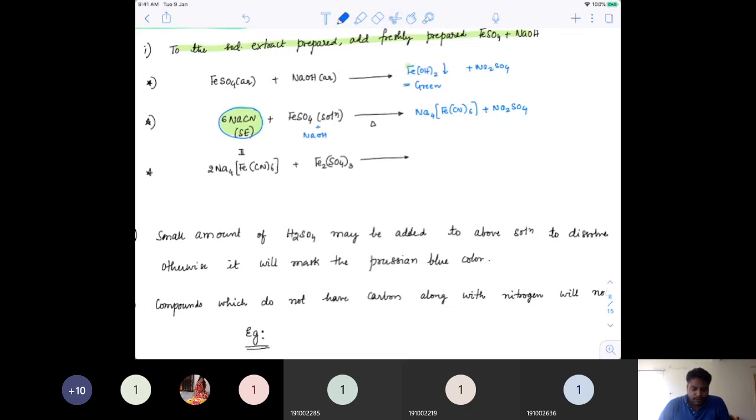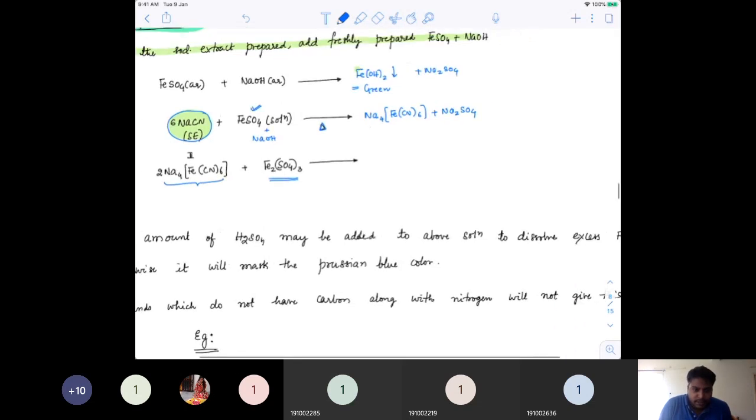During this heating, some amount of FeSO4 will also get oxidized to Fe3+. So this compound which is formed will react with Fe3+ to form Fe4[Fe(CN)6]3, and that's a precipitate which appears in Prussian blue color.